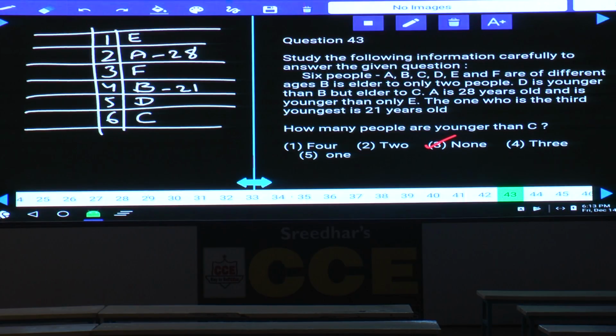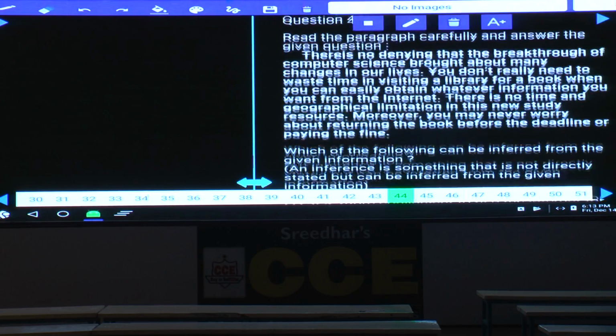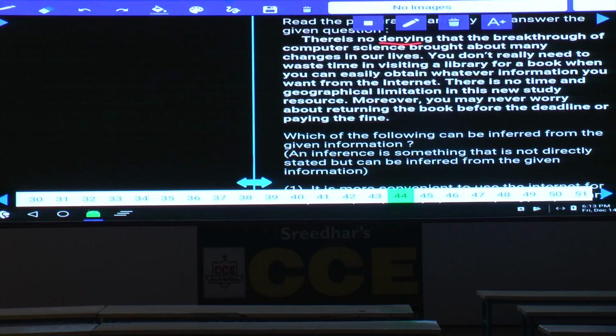Then 44 and 45. Now in these question numbers 44 and 45, there is no denying that the breakthrough of computer science brought about many changes in our life. No one can deny the fact that the breakthrough of computer science brought many changes in our life. You do not really need to waste time in visiting a library for a book when you can easily obtain whatever information you want from the internet.